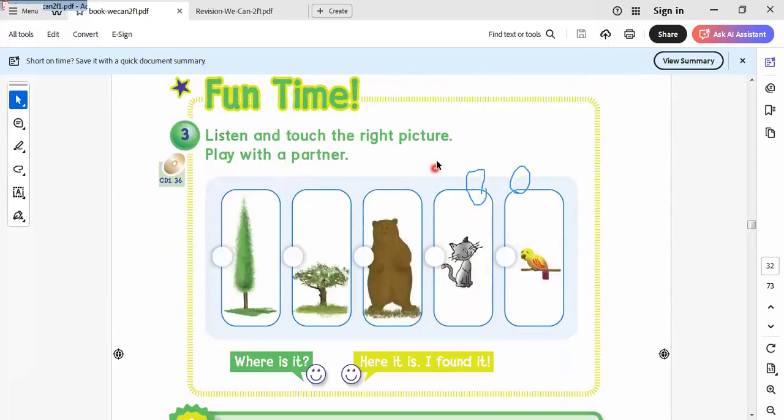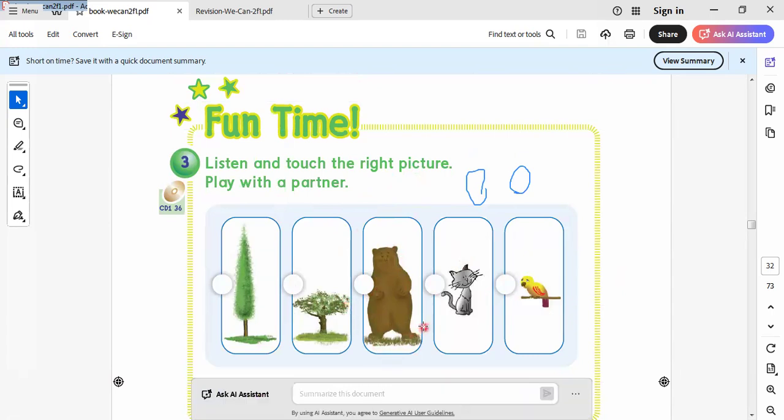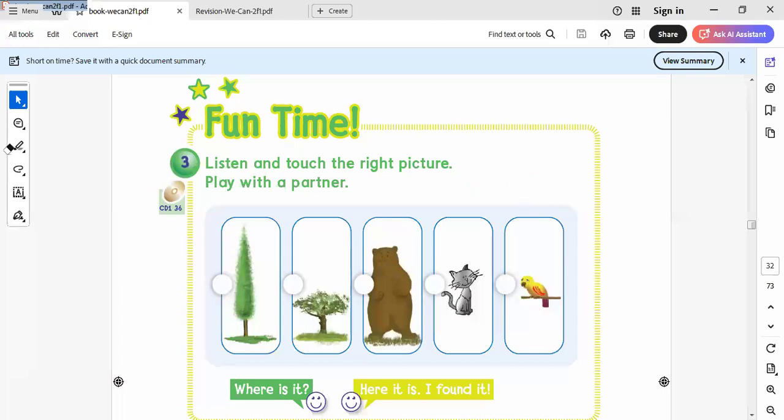Here we have listen and touch the right picture. Here is the puzzle. We're saying something and we can listen and touch the words that are related to this picture. When I say tree, which one is tree here? This is tree. I say pear. Which one is pear? This is pear. I say cat. Which one is cat? Here is cat. Here is what? Here is parrot. I think parrot, not bird. This is parrot. Okay. Let's go to another one here.